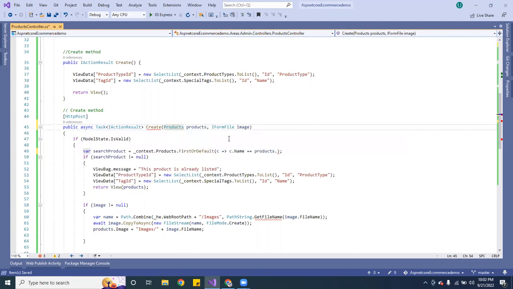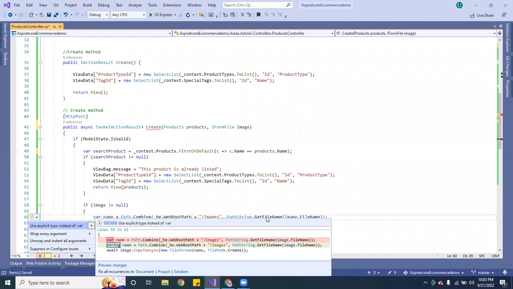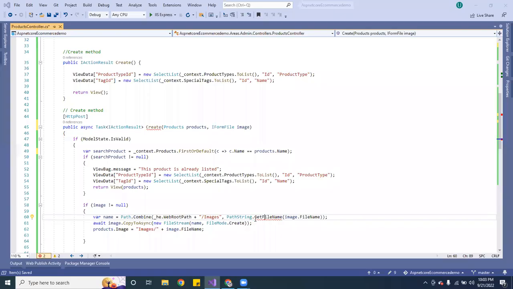Now that we have brought in this class Products, we should be able to access this. Now it's gone. I still got an error here. Let me hit Ctrl+. on string and see what's going on. Here it's supposed to be Path.Combine. Okay, good. So now I'm finished with that. It was just a little minor errors.